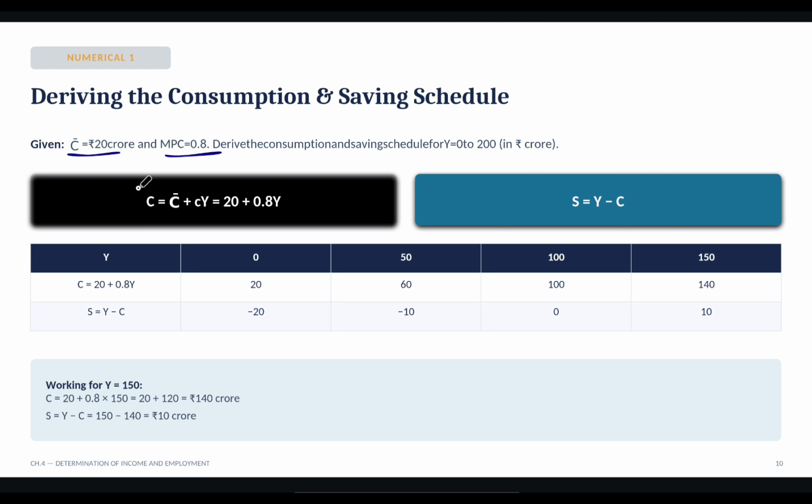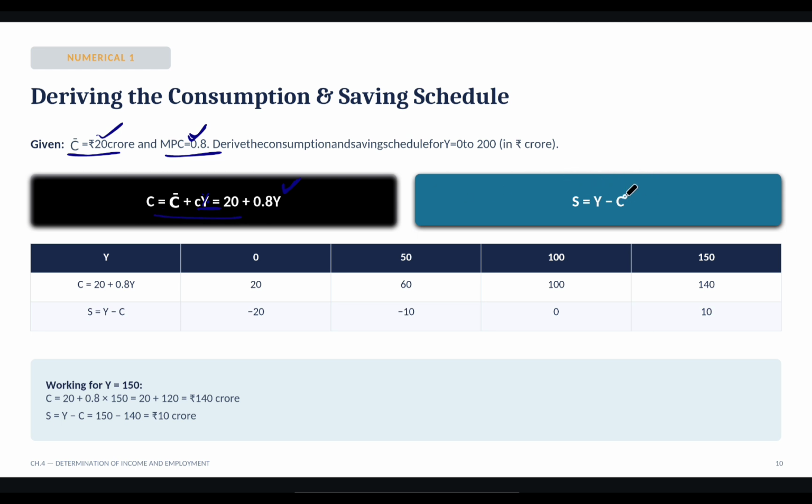So first of all, formula for consumption is total autonomous consumption plus income, or you can say MPC. So this is 20, your autonomous consumption, plus 0.8, your MPC, and it is directly related with your income. So this is formula for consumption.